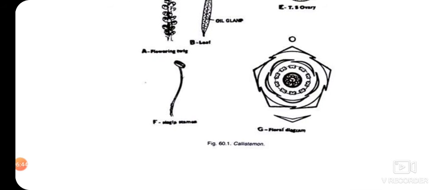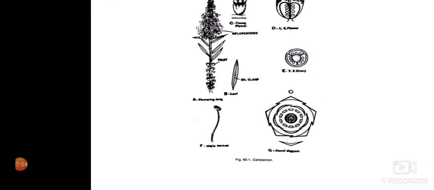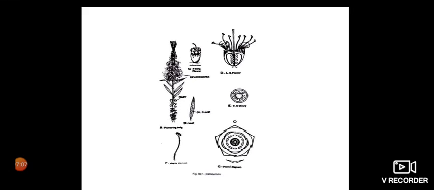The corolla is again showing quincuncial condition where it is also showing imbricate aestivation. Now the TS of ovary, axile placentation is there.